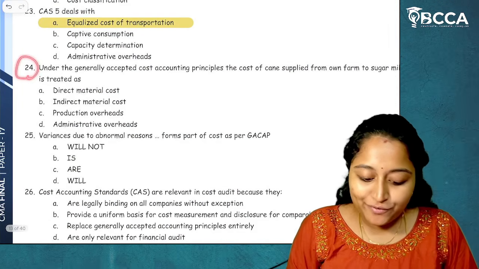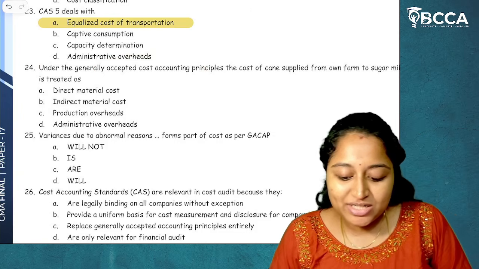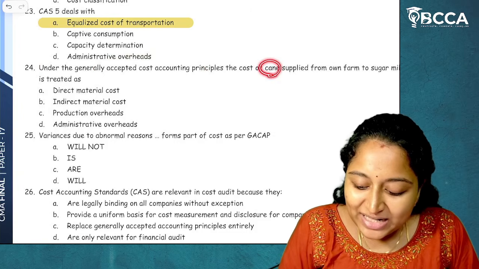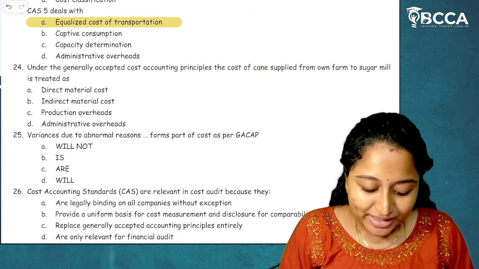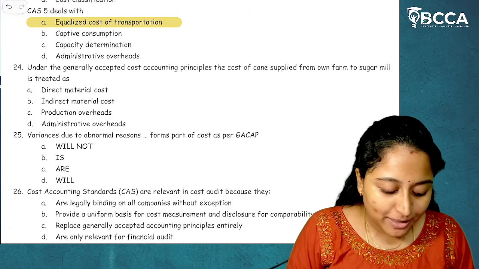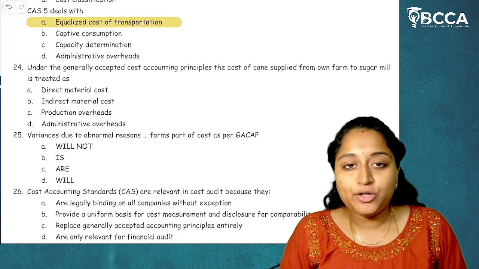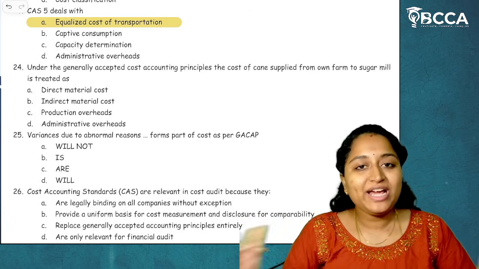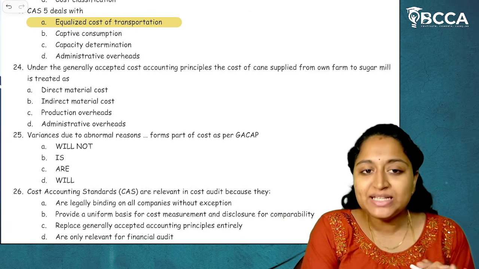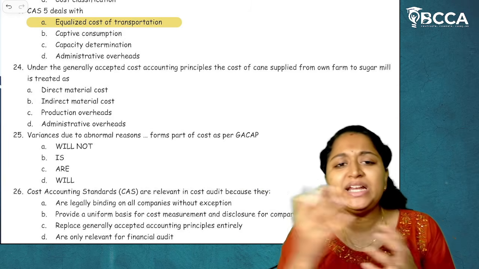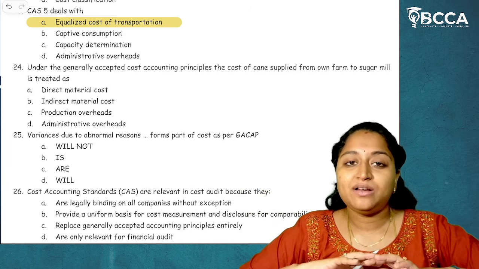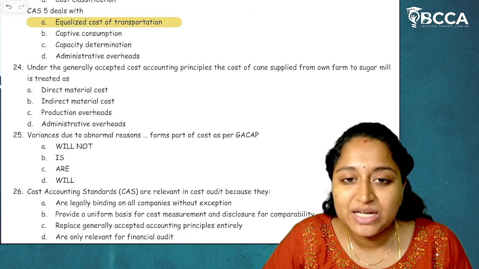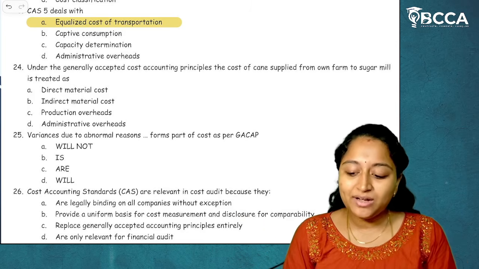Then question number 24. Under the generally accepted cost accounting principles, the cost of cane supplied from own farm to the sugar mill is treated as what? So what does it mean by generally accepted cost accounting principles? What all we have seen in cost accounting standards, the same principles are there in generally accepted cost accounting principles as well. It is not that there is much difference between standards and principles. Both are equally the same.